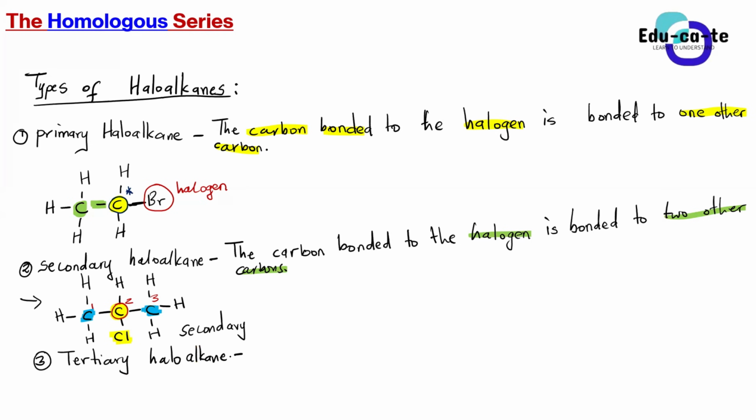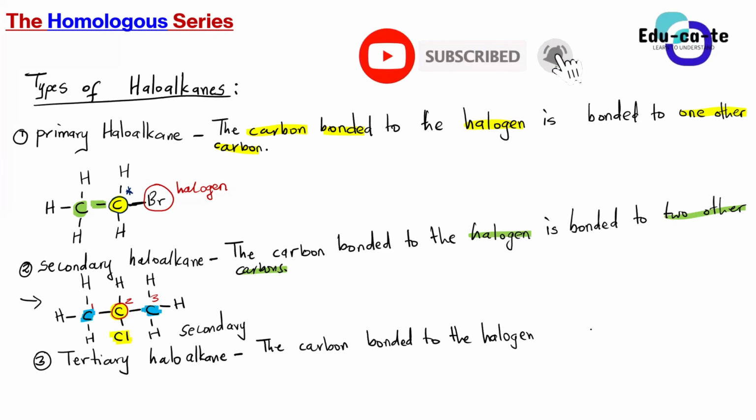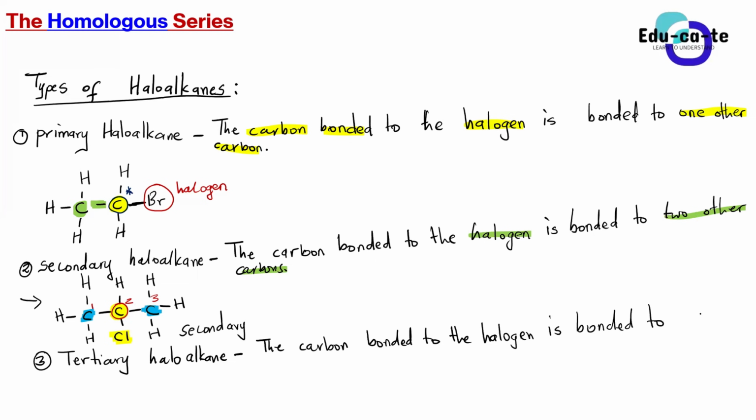Now we also have a tertiary haloalkane. We now say the same statement. The carbon bonded to the halogen is bonded to 3 other carbons. Tertiary haloalkane, we say that in a tertiary haloalkane, the carbon bonded to the halogen is bonded to 3 other carbons. So we are still following the same trend, guys.